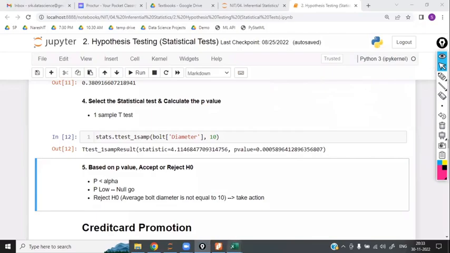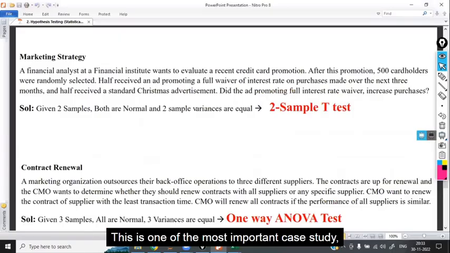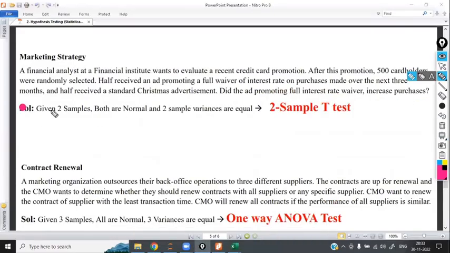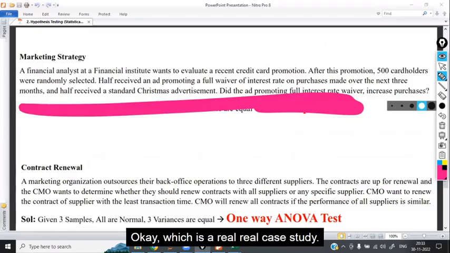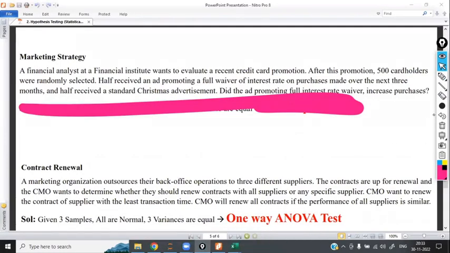Clear? Now, let us go with case study number 3. This is one of the most important case studies, which is a real case study, which was not created, real only. So please read the question first.